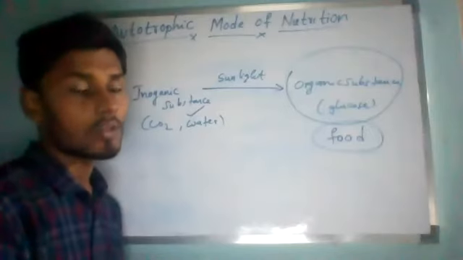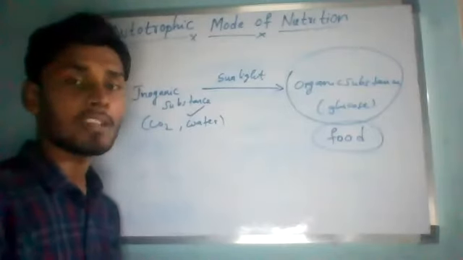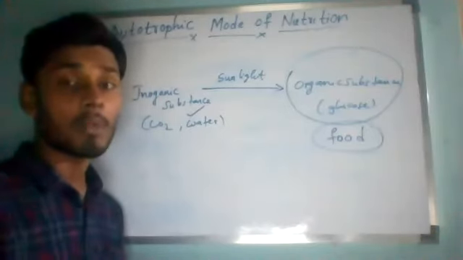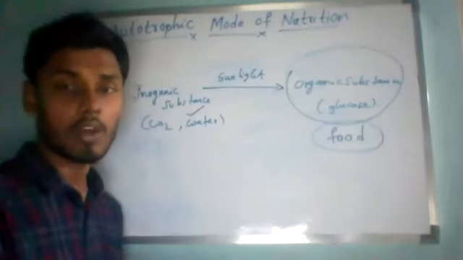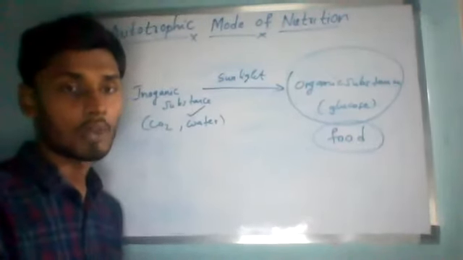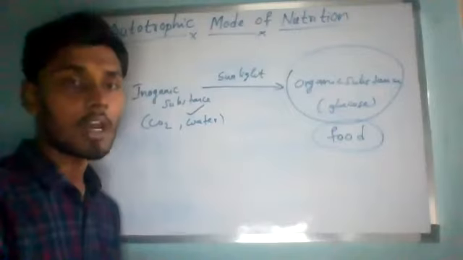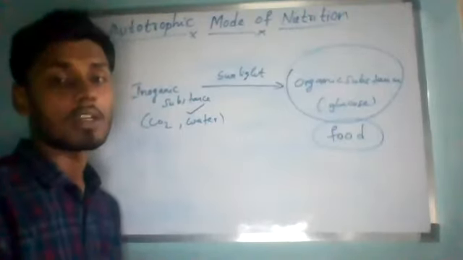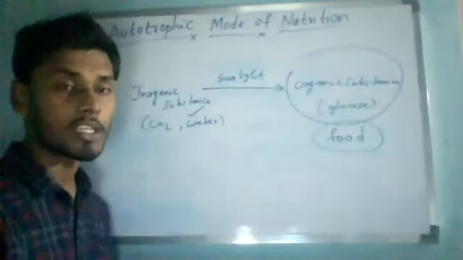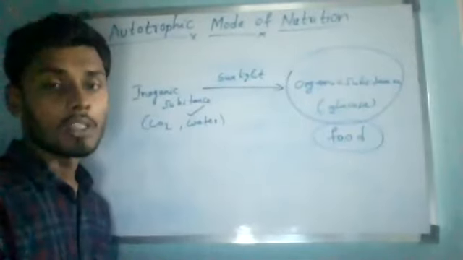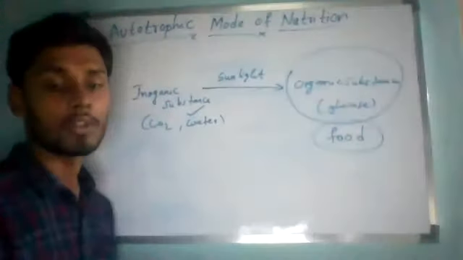So what we can call those organisms which can make their own food from carbon dioxide and water are called autotrophs. Autotrophs also we can call it as what? Autotrophic organisms. You remember both. So autotrophic organisms or autotrophs, both the meaning is same.